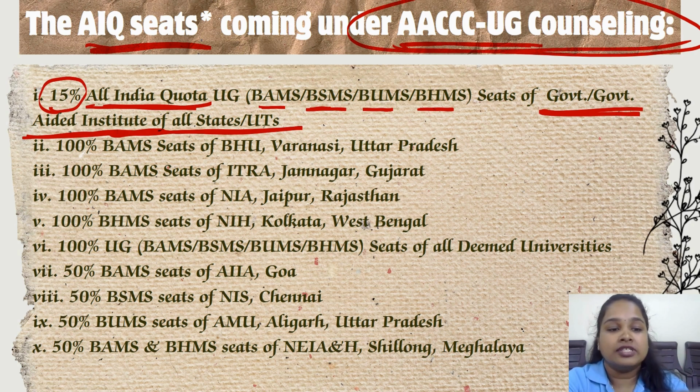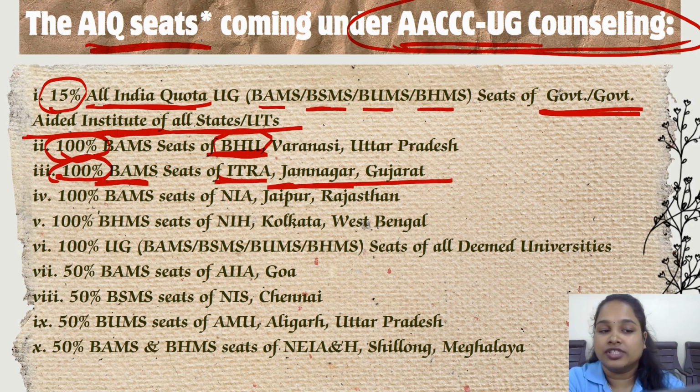Second, 100% BAMS seats of BHU, Banaras Hindu University, which is located in Varanasi. Then 100% BAMS seats of ITRA, that is Institute of Teaching and Research in Ayurveda, which is located in Jamnagar, Gujarat. Then 100% of BAMS seats of NIA, National Institute of Ayurveda, Jaipur. For this also AACCC only will be conducting the counseling.